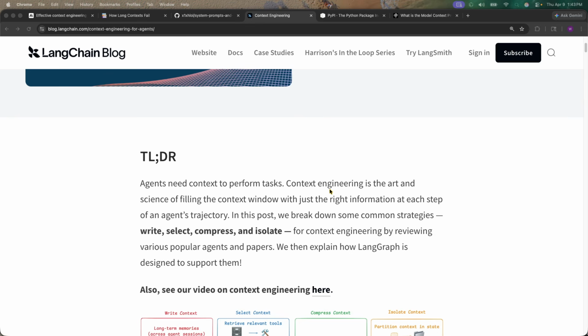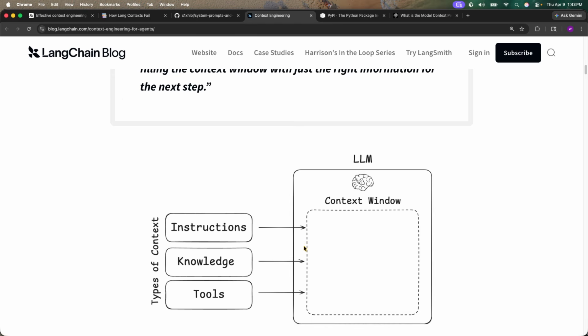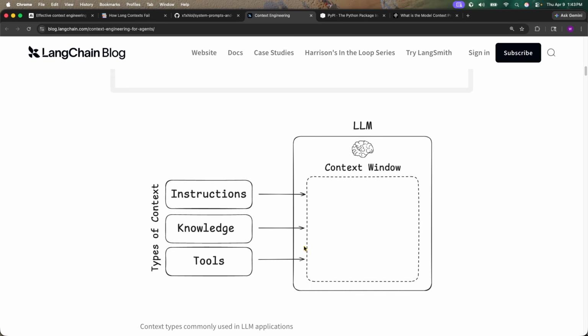One of the first things I think we need to gain context of is context engineering, right? So context engineering is the art and science of filling the context window with the right information at each step of the agent's trajectory, right? So a little bit more of a visual on how it works.